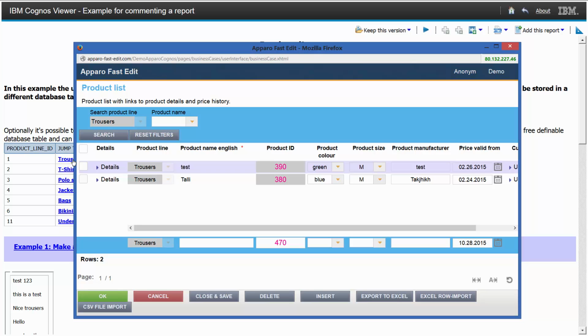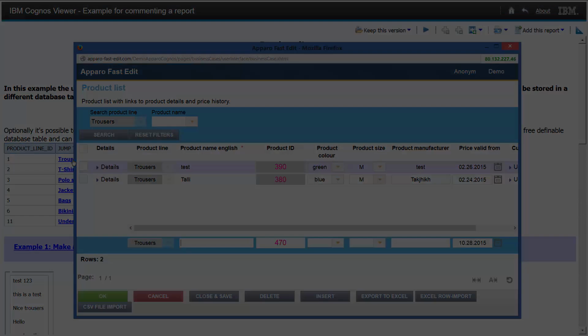No longer simply consume the information of reports, respond interactively directly via data input and make, for example, prioritizations and decisions. In the BI system itself, nothing is changed. FastEdit uses only common interfaces, so the support of your BI system will remain fully.